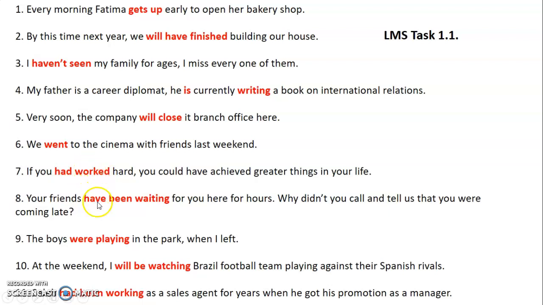It's perfect and it's in the past and is not continuous, it's simple. Past perfect simple. Have been waiting. Continuous, perfect. It's present perfect continuous. Were playing. Continuous, past. I will be watching. Continuous, future. Had been working. Continuous, perfect, past. Past perfect continuous.